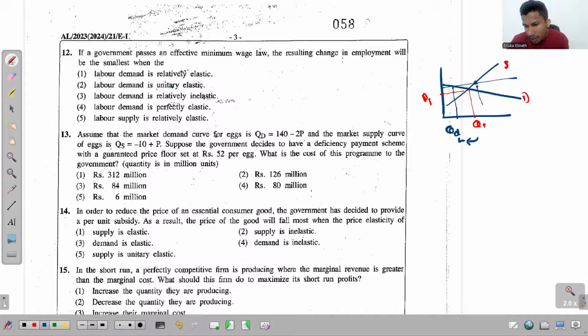And on this side, what do we get? The quantity supplied of labor is very high. So if this were with regard to the goods and services market, this gap between higher supply and lower demand, we could recognize as the excess supply. But this is about the factor market. This is the demand of labor and the supply of labor.